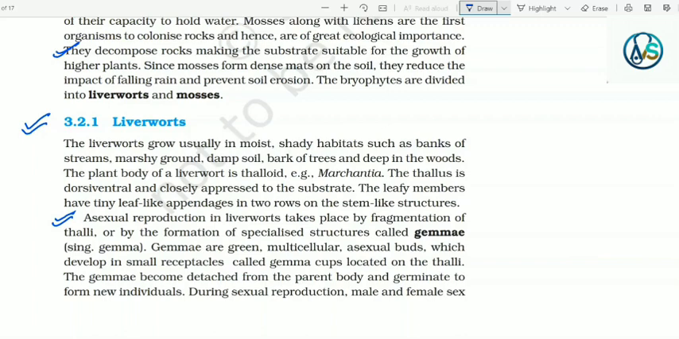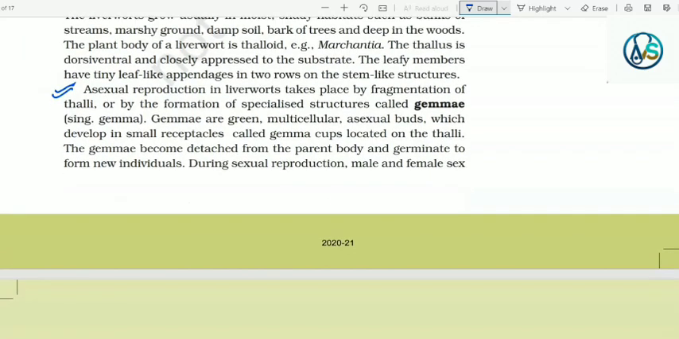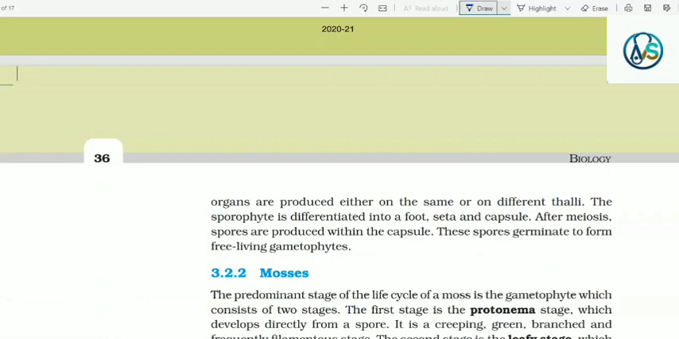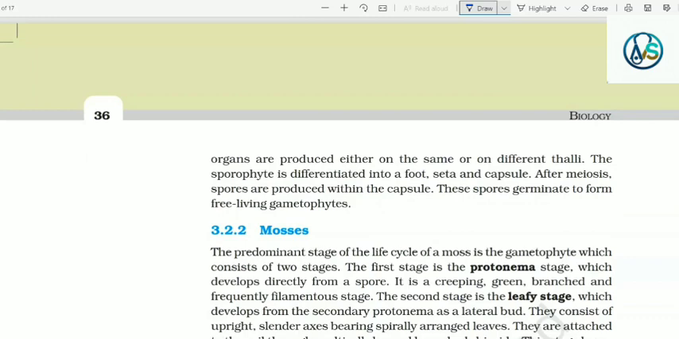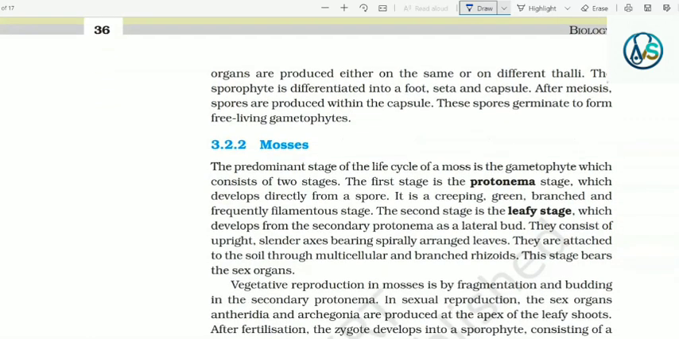Gemmae are green multicellular asexual buds which develop in small receptacles called gemma cups located on the thalli. The gemmae become detached from the parent body and germinate to form new individuals. During sexual reproduction, male and female sex organs are produced either on the same or on different thalli. The sporophyte is differentiated into a foot, seta and capsule. After meiosis, spores are produced within the capsule. These spores germinate to form free-living gametophyte.